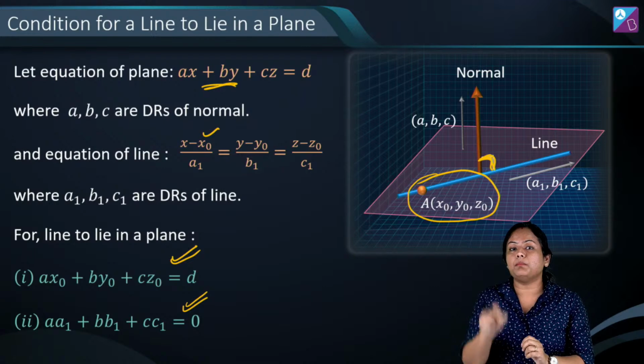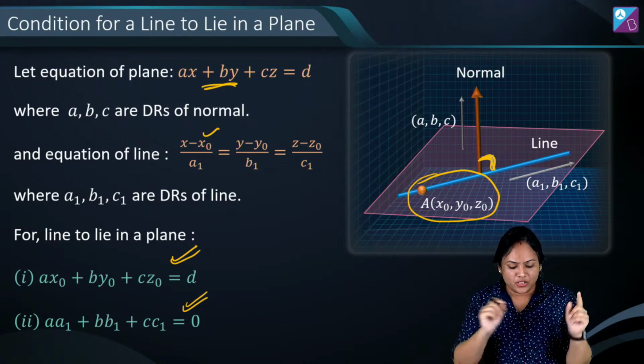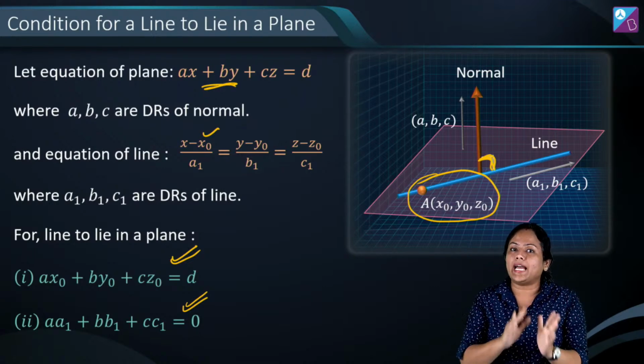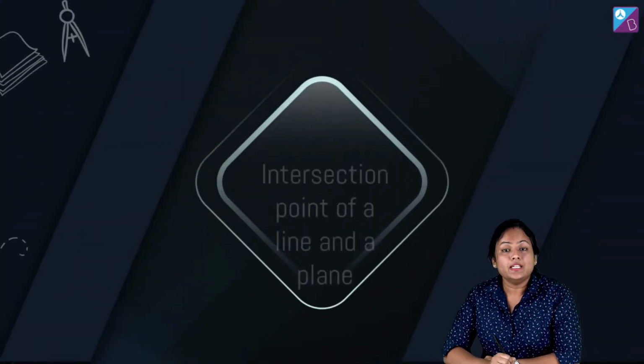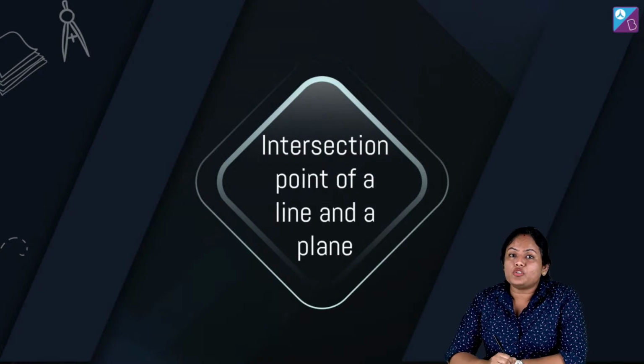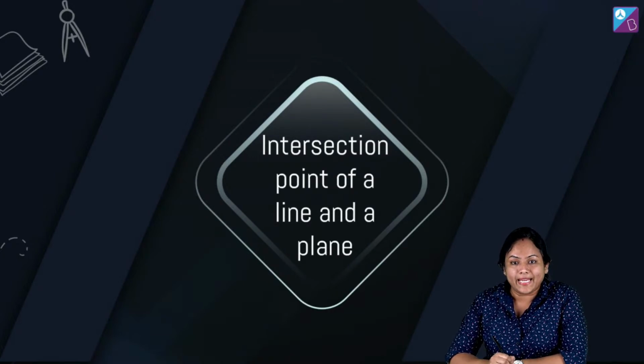The line is always perpendicular to the normal. So we'll apply these two conditions and check whether the line is lying in the plane or not. All right? Now moving further, suppose you have to find the point of intersection of a line and a plane.